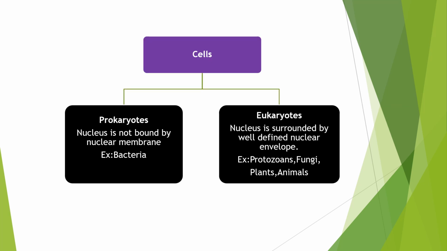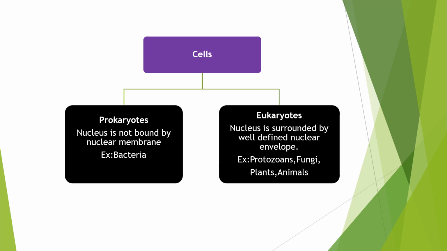Okay, friends. Now let's try to understand the classification of cells depending upon the structure of the nucleus. Initially, we understood unicellular and multicellular organisms, and that is based on the number of cells. Unicellular organisms contain a single cell, whereas multicellular organisms contain multiple cells, right? But here we are classifying cells depending upon the nuclear structure. As we all know, the nucleus is present in the center of the cell. This nucleus in turn contains DNA.